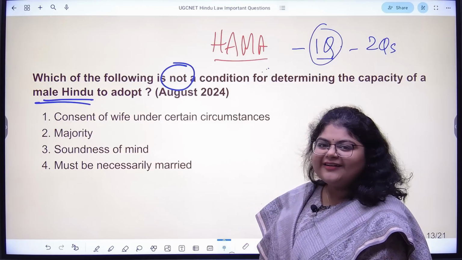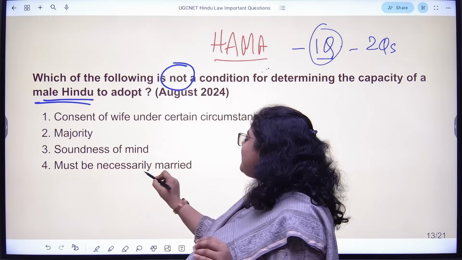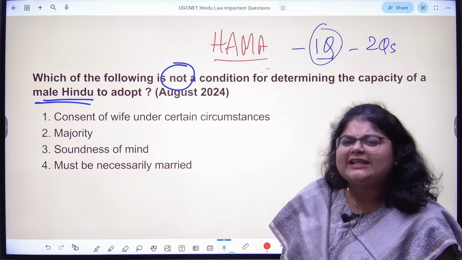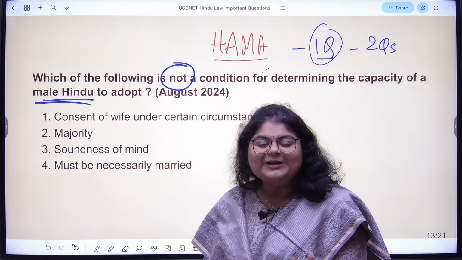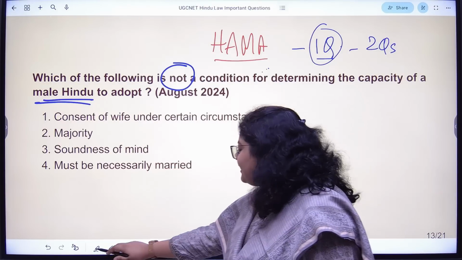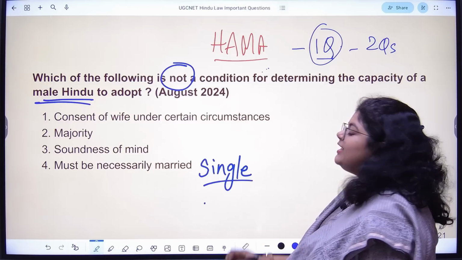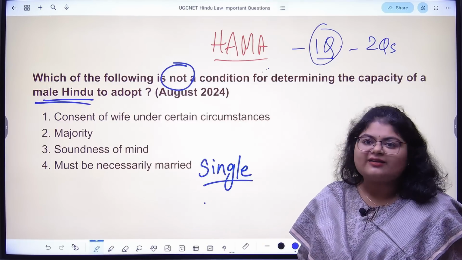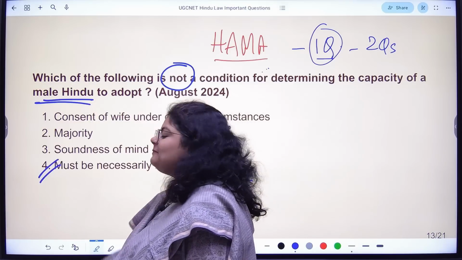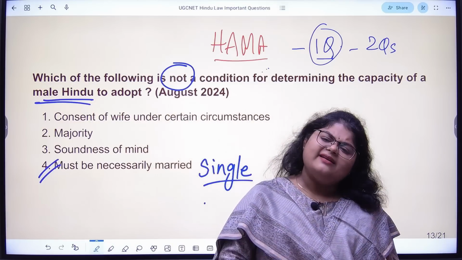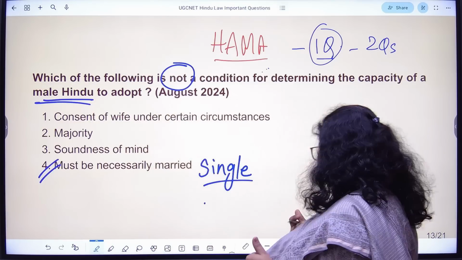What we won't check? We will not check if he is married or not. Is he necessarily married or not? I am not concerned, because now the law is allowing even a single male person to be eligible for adoption. So for me, it doesn't matter if the male person is married or not married. But what matters to me?